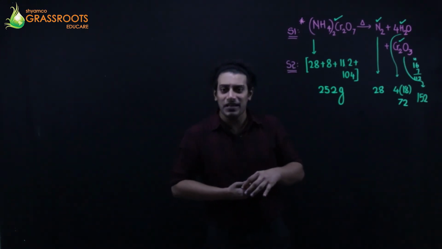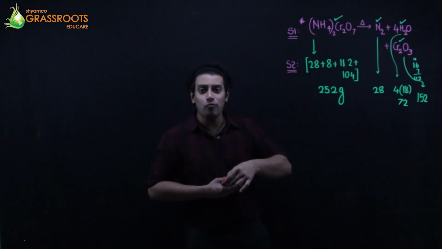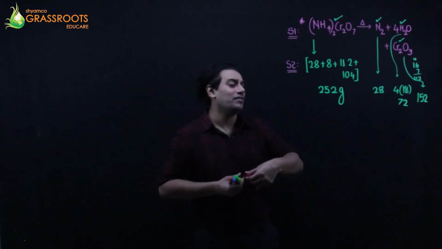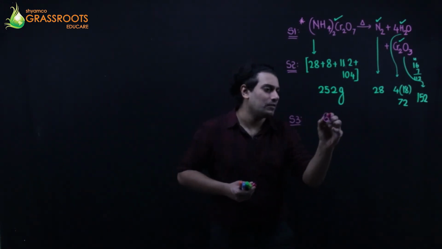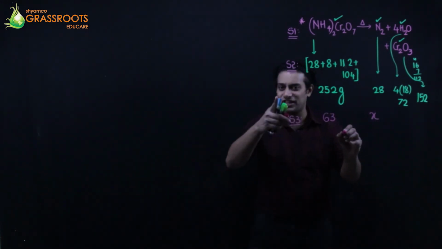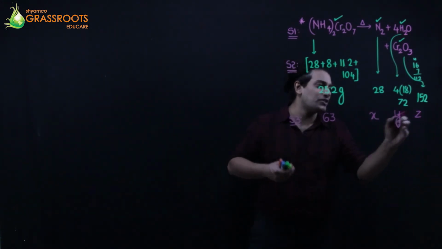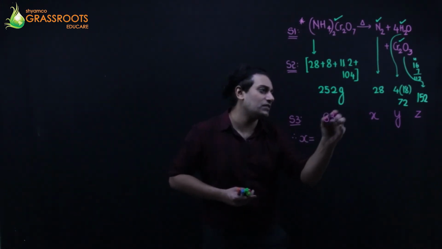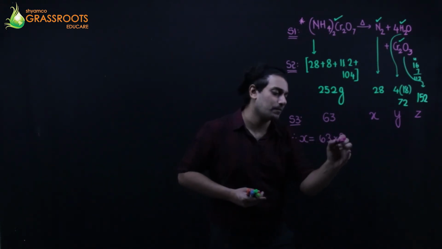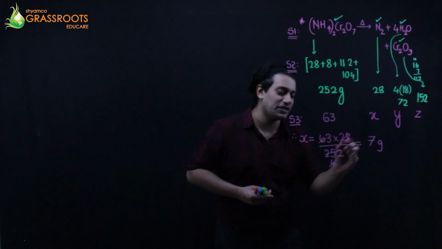Okay. What has been said in the question? In the question it is said 63 grams of ammonium dichromate is heated. 63 grams. Oh God. Oh God. So what will be the weight? First talk about the weights with me. Talk about the weights first. Let's find the weights of all of them. Cross multiply. X is 63 into 28 upon 252. 63 4s are and 4 7s are, so X is going to be 7 grams.